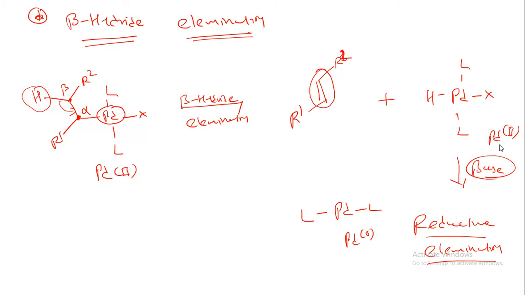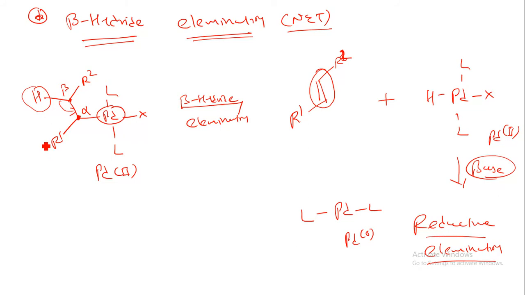This type of question on beta hydride elimination was asked in the NET examination also. They have given this terminology and they have given 4 options for which type of reaction is going to take place in this molecule: beta hydride elimination, oxidative addition, reductive elimination, and insertion.